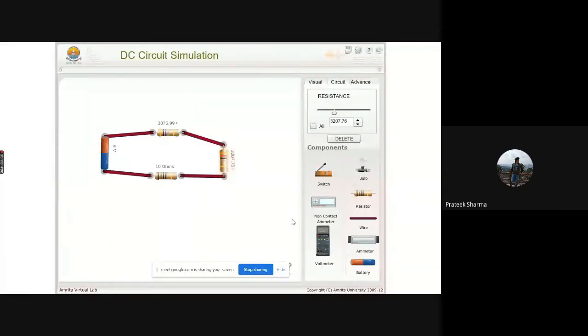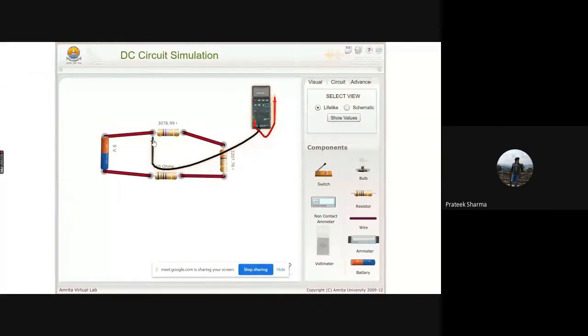Also, we have the other type of labs that are known as measurement based labs. Now, these are the labs in which the user can enter their specific numerical value and will get the output in numerical terms. So this particular lab is majorly a measurement based lab. Now you see we have entered the values over here. Now we want to measure the voltage across it. We have a voltmeter. Click, drag and drop it over here, and simply measure the voltage across the resistor. So you can see, we can also see the exact numerical value.